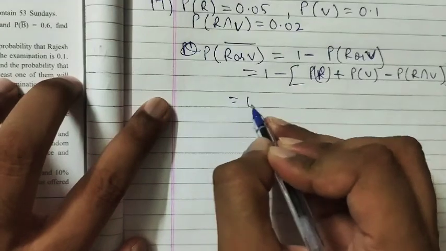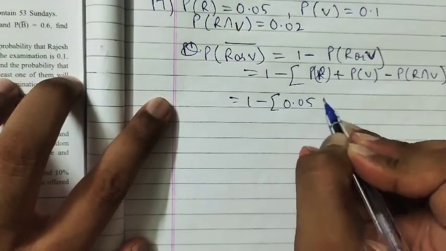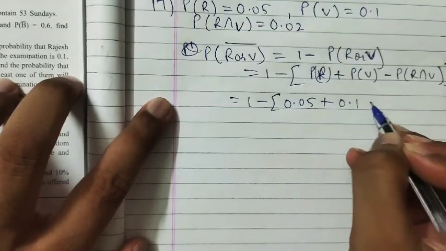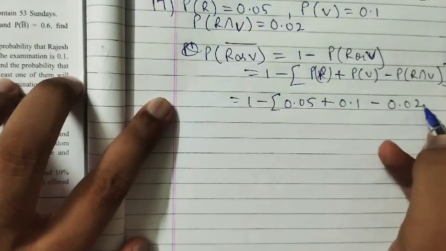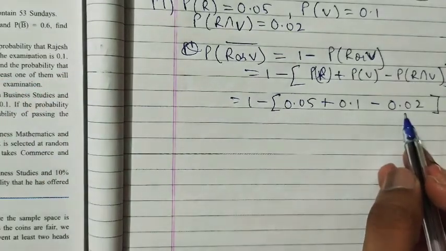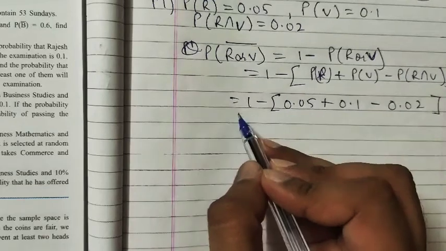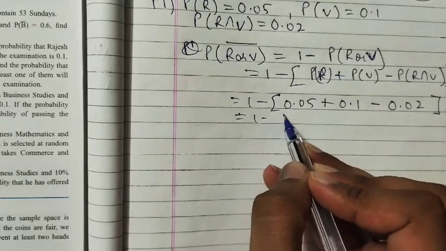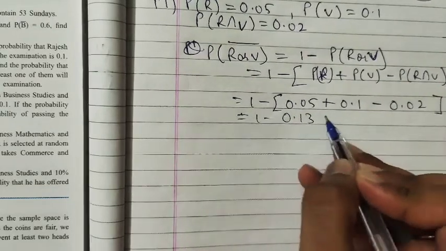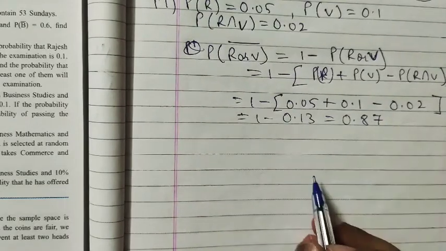So which is equal to 1 minus, probability of Rajesh is 0.05 plus probability of Vijay is 0.1 minus 0.02, right? So 0.15 minus 0.02 is 0.13, so which is equal to 1 minus 0.13, which is equal to 0.87. So 0.87 is our answer.